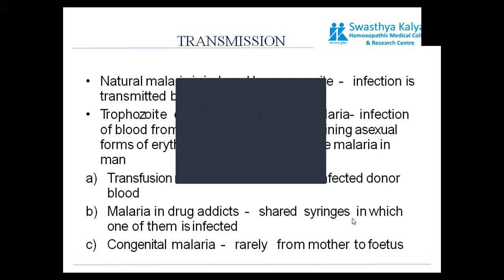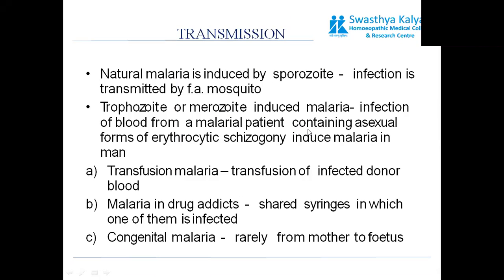How is that possible? It is possible by transfusion malaria, that is, transfusion of infected donor blood, and malaria in drug addicts, that is, sharing of the same needle. And congenital malaria is very rarely from mother to fetus.